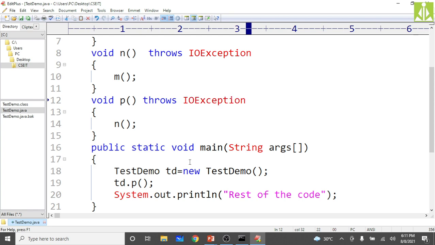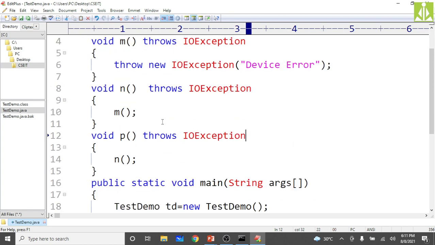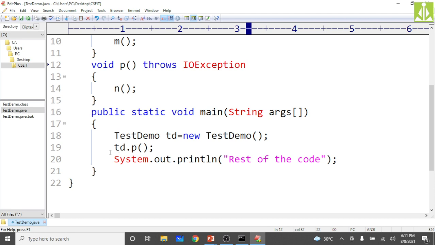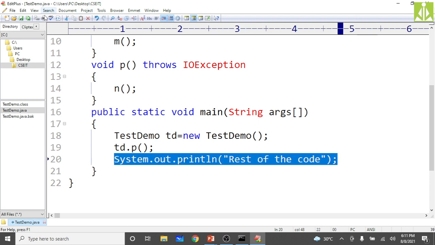Now everybody knows. When you are calling P, main is also aware that P will throw the checked exception. But does main handle that one? Main is also not handling. So your default Java exception handler will handle that one, and you will not get this rest of the code message. Just see this one.